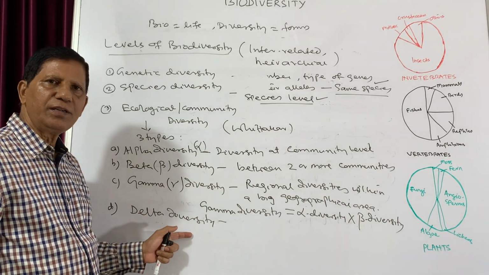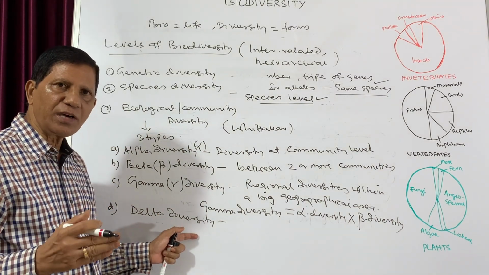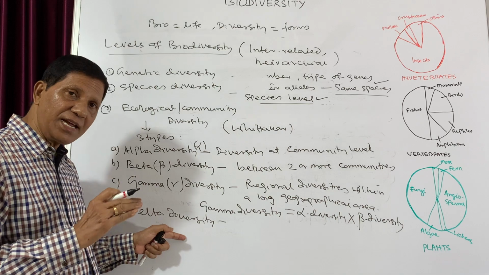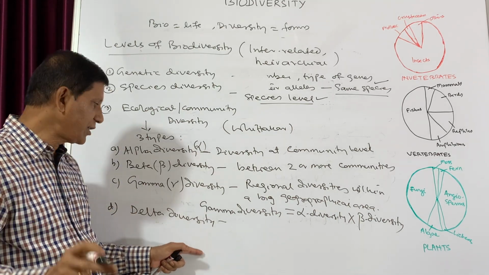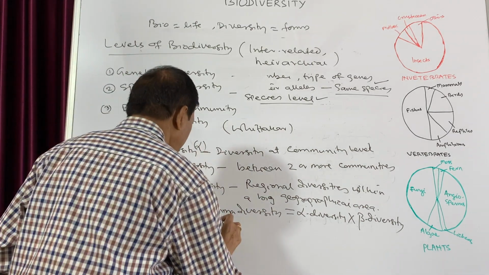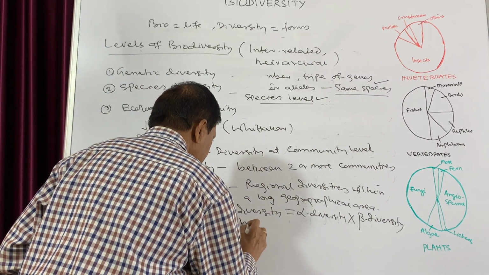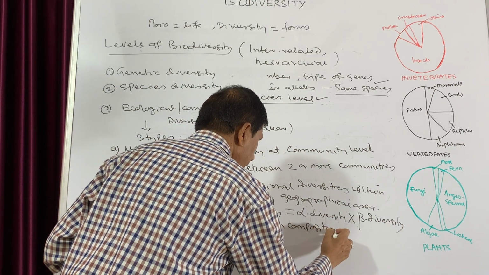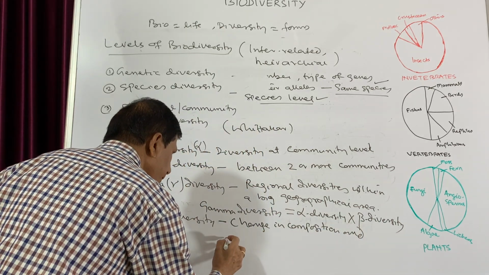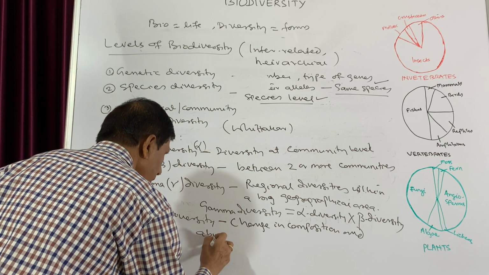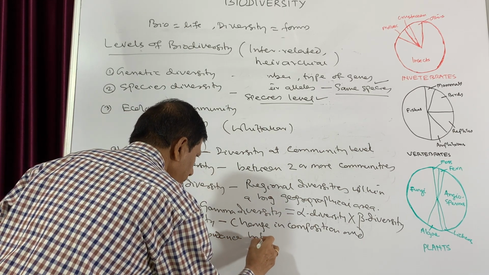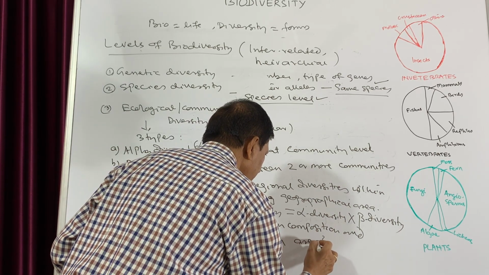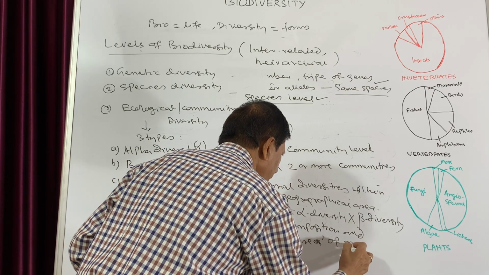Delta diversity means the change in composition and abundance between the areas of gamma diversity.